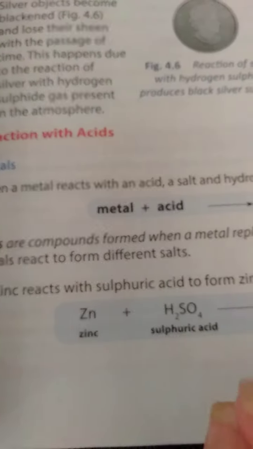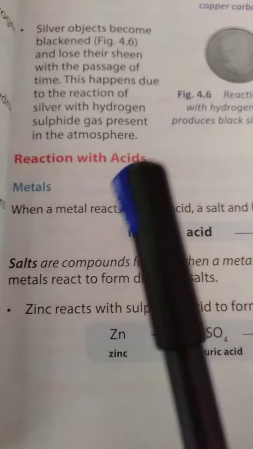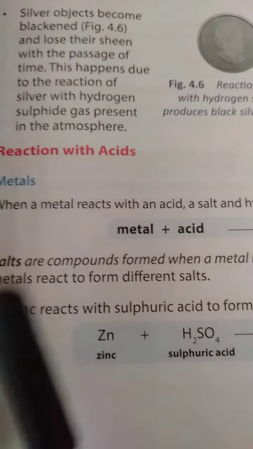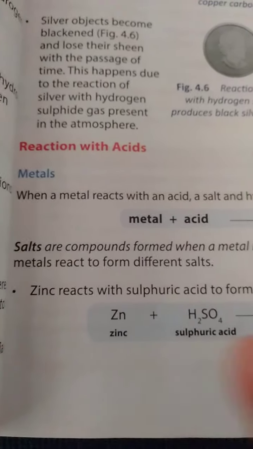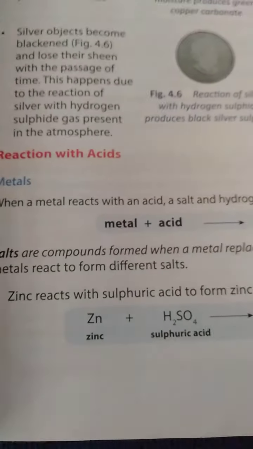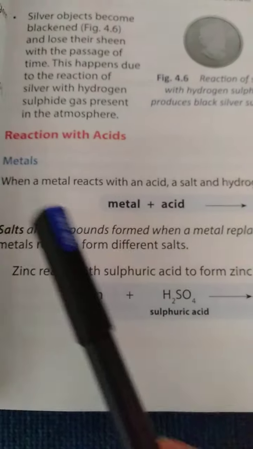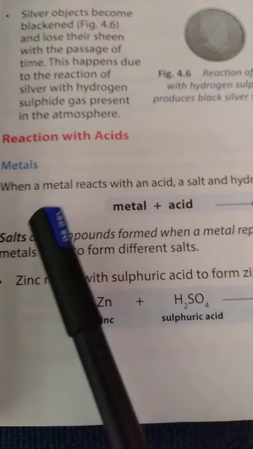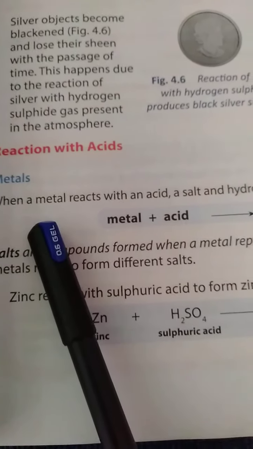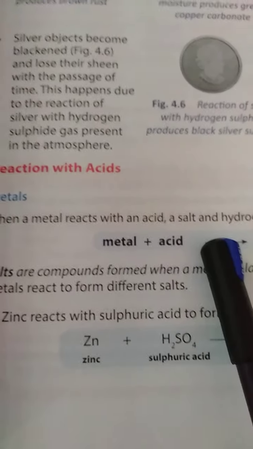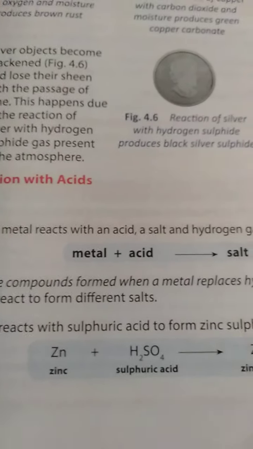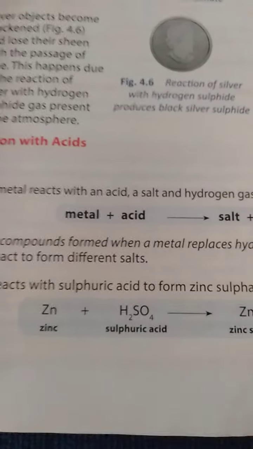Good morning students. In today's class we will learn about the chemical properties of metals and non-metals and how the reactions with acids take place. Metals, first we will see about the metals. When a metal reacts with an acid, a salt and hydrogen gas are produced.